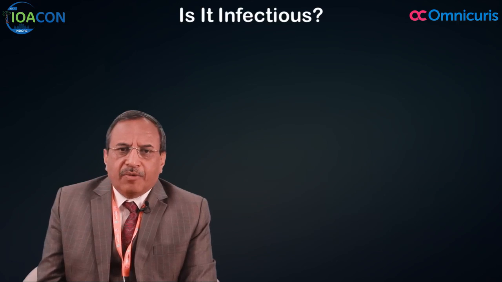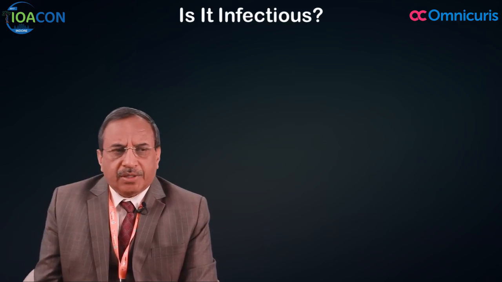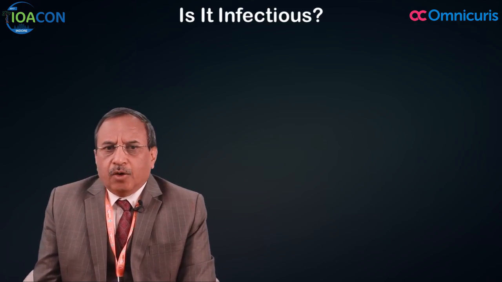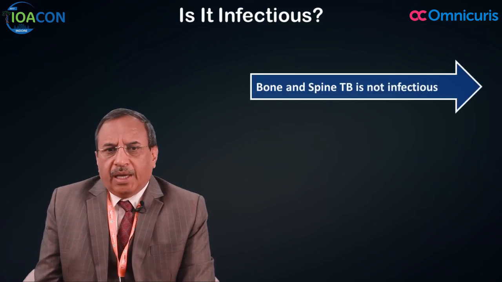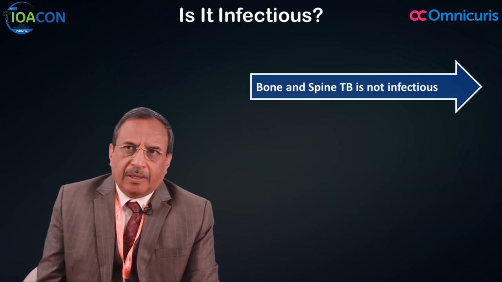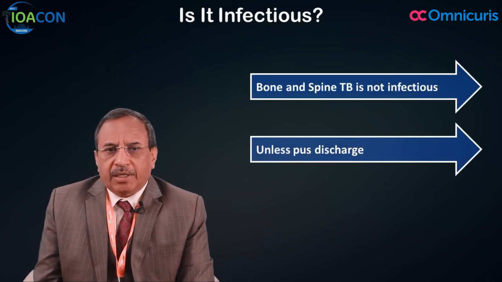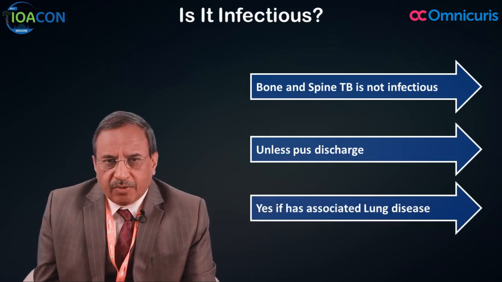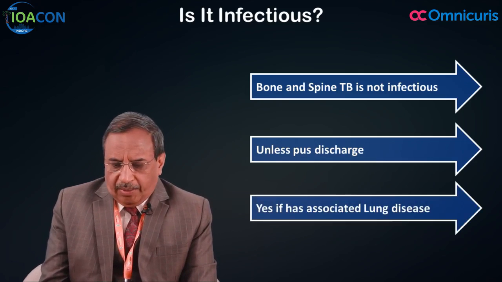Now, you will ask me one question: is it infectious to others? If some person is having this tuberculosis, does it infect others? No, these are extrapulmonary tuberculosis. Bone and joint TB and spine TB are not infectious unless there is a pus discharge. So, most of the time it is very safe, it is not infective to others. However, if they have an associated lung disease, that is why doctors always investigate for associated lung disease, then they may be infectious.